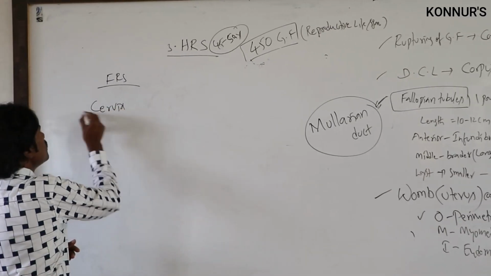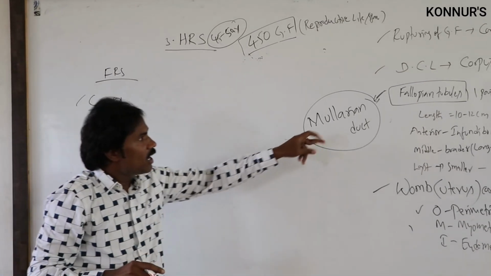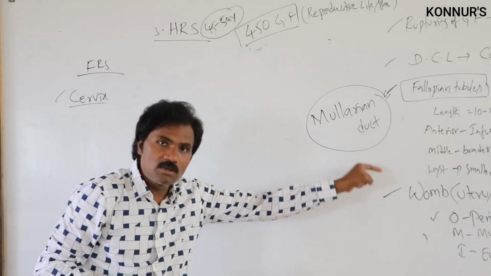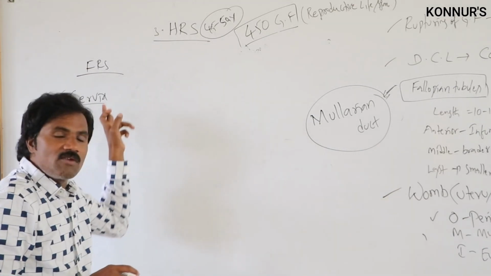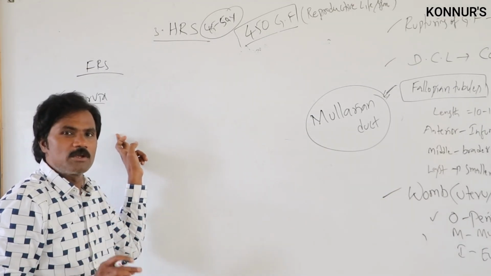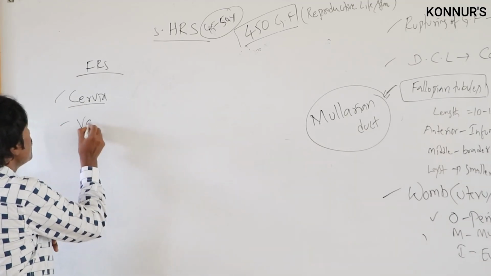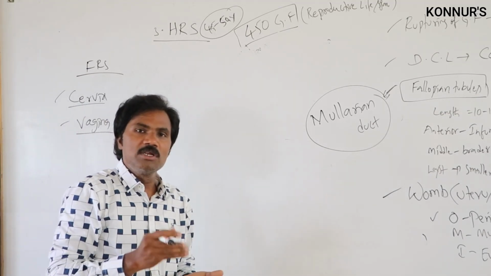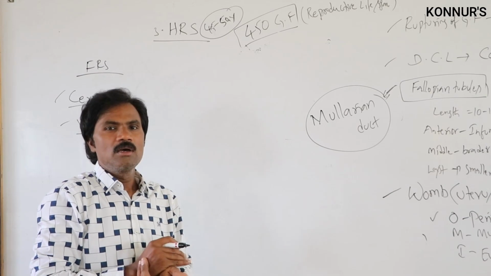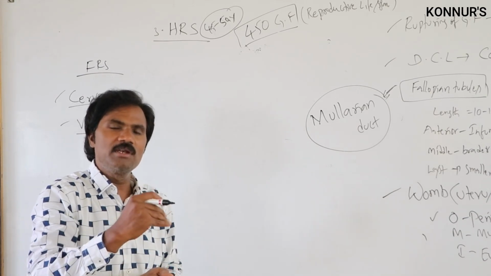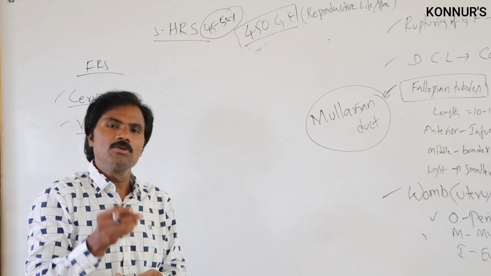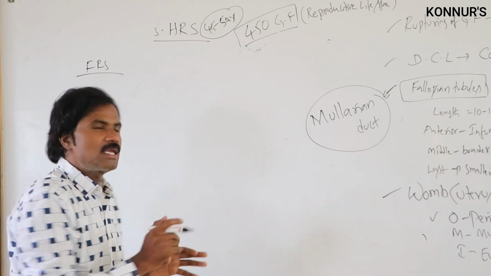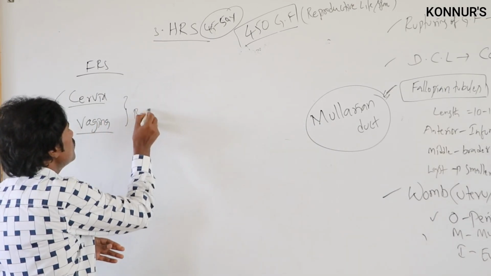Then the cervix. After the womb, the cervix is present as a very narrow part. The cervix is followed by the vagina, which is a little elongated part, averagely 8 to 10 centimeters in length. Both the cervix as well as the vaginal orifice, collectively we call the birth canal.